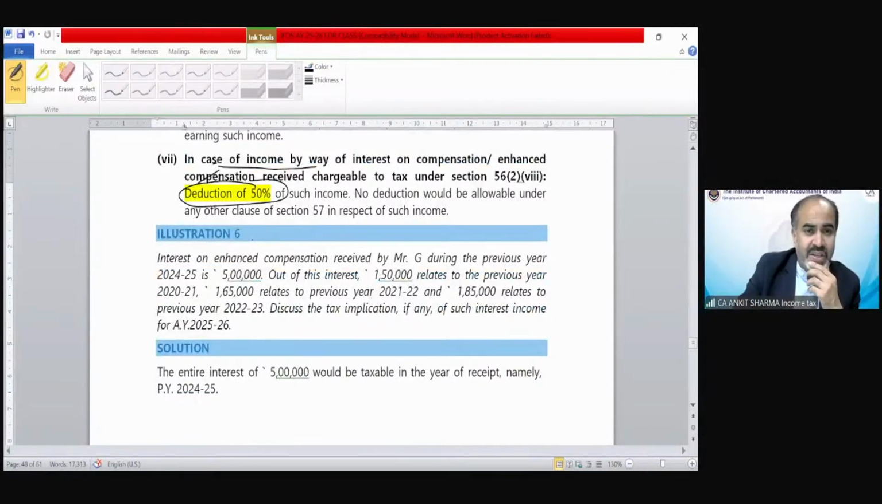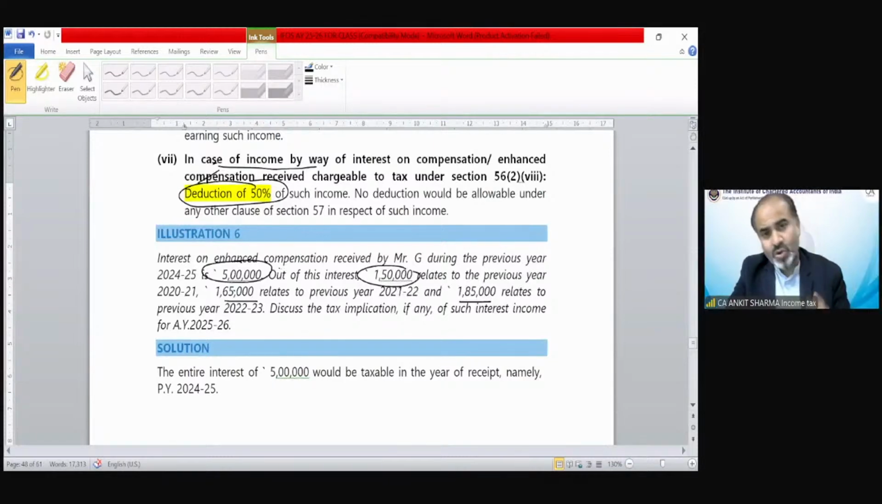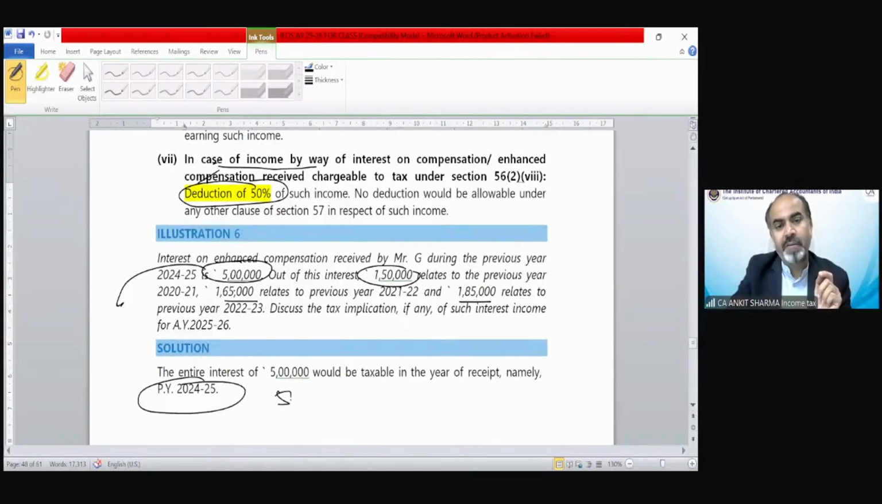The illustration says interest on enhanced compensation received by Mr. G during the previous year 24-25 is 5 lakh. Out of this, 150 relates to one previous year, 165 to another previous year, 185 to another previous year. It does not matter. The interest on enhanced compensation is going to be taxed in the year in which you received it. So 5 lakh is going to be taxed under previous year 24-25. 50% is going to be exempted. So that means 2,50,000 is going to be income from other sources taxability.